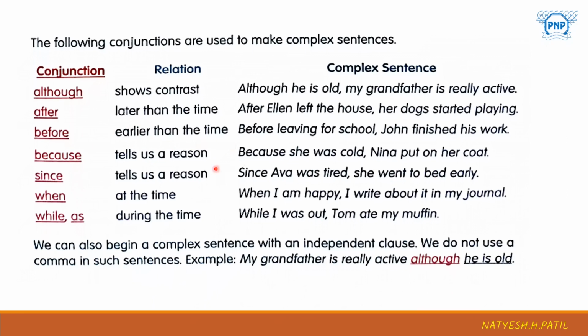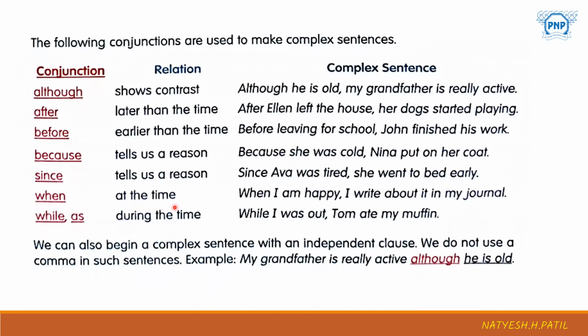Because tells us a reason. Since also tells us a reason. Since I'm not feeling well, I can't take my lecture today. So it tells us about a reason. When means at the time. When you are going to submit your essay book, I'll give you homework when I meet you.